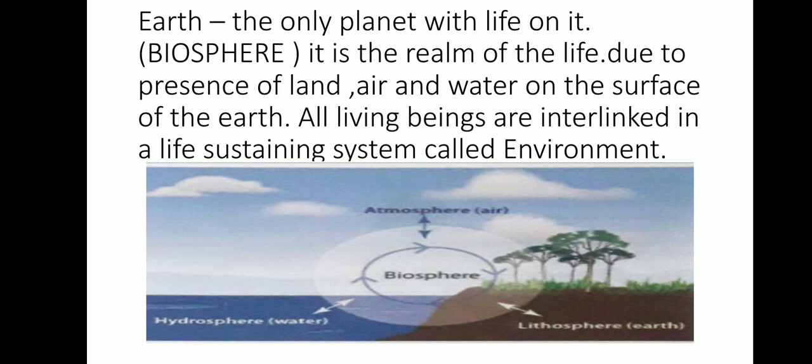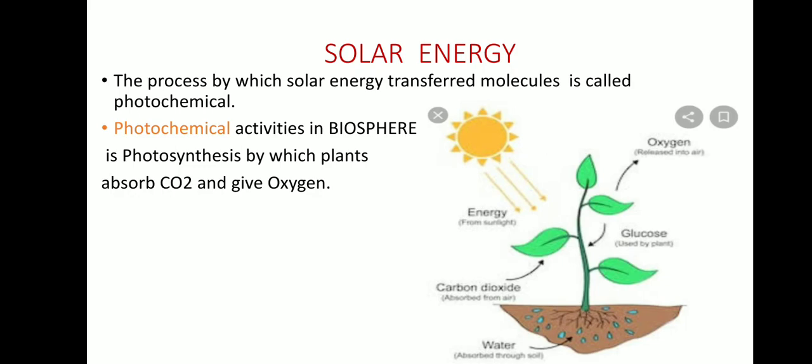Now we have different cycles like energy cycle, heat cycle, carbon cycle, oxygen cycle, water cycle, which help in completing this environment. First one is solar energy. Solar energy is in the ecological balance. Solar energy has a very important role because it helps in transferring the molecules, called the photochemical process, and this photochemical process helps the biosphere in photosynthesis.